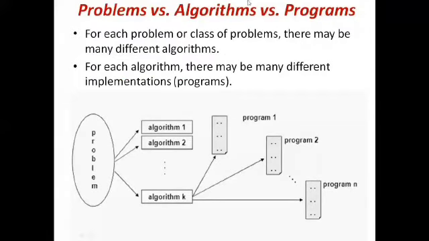Then we are seeing about the classification or the difference between problems, algorithms, and programs. Since we are having so many algorithms, for a program only we are writing the algorithm. So this diagram gives the difference between problem, algorithm, and program, right? For each problem or class of problems, there may be different algorithms. For each algorithm, there may be different implementations like programs.